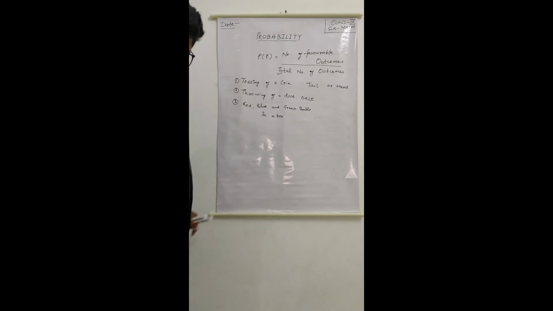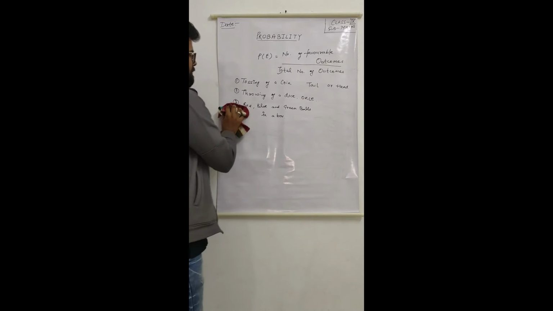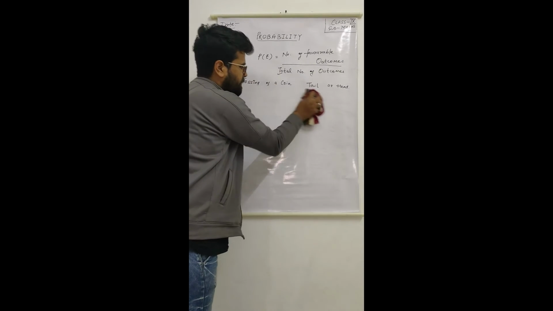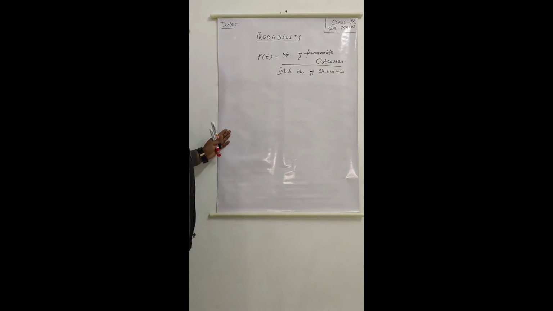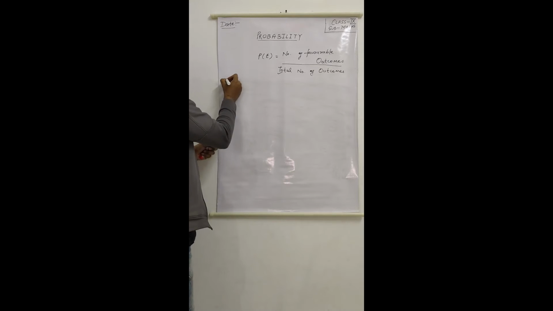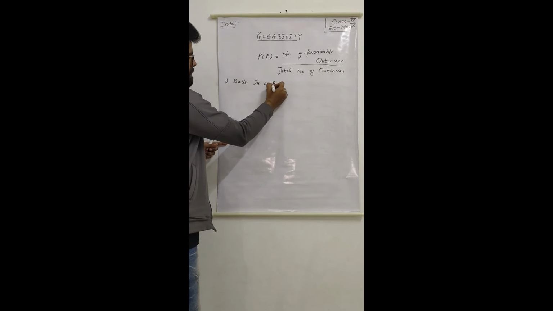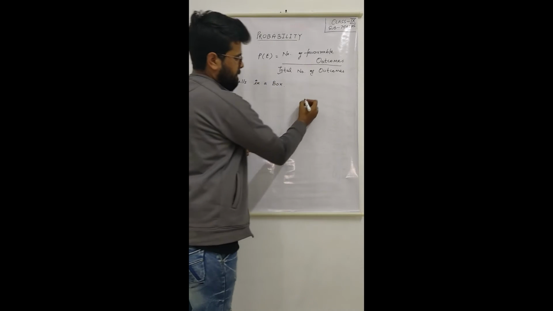Let us start from the third example that we took here. Our third example was balls in a box. What we had?